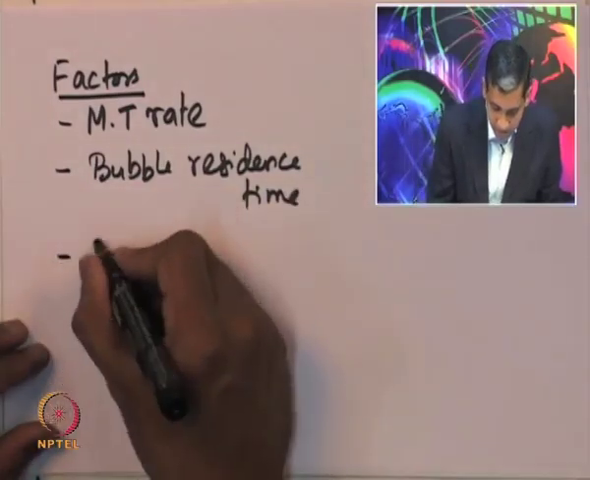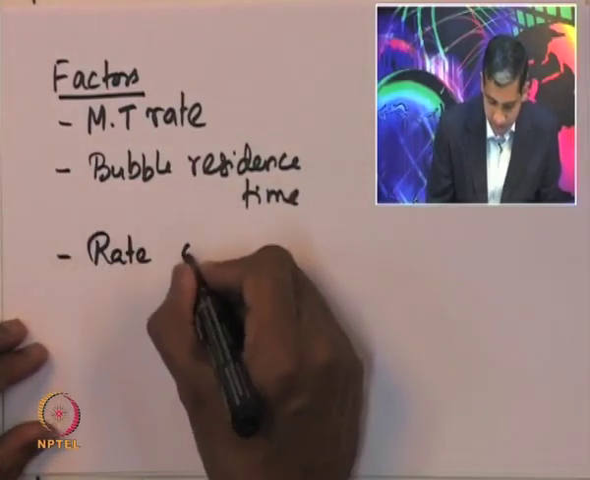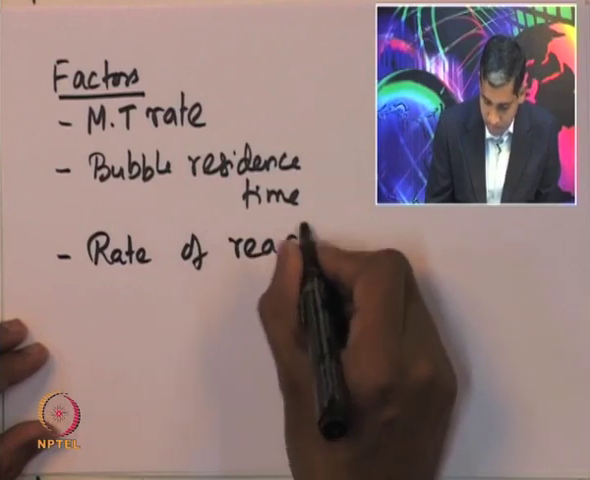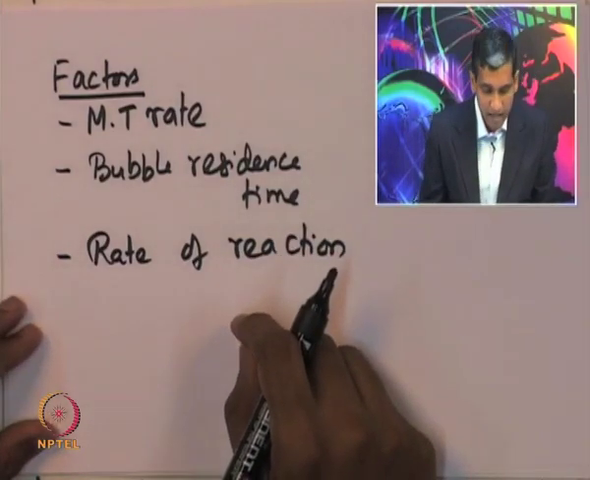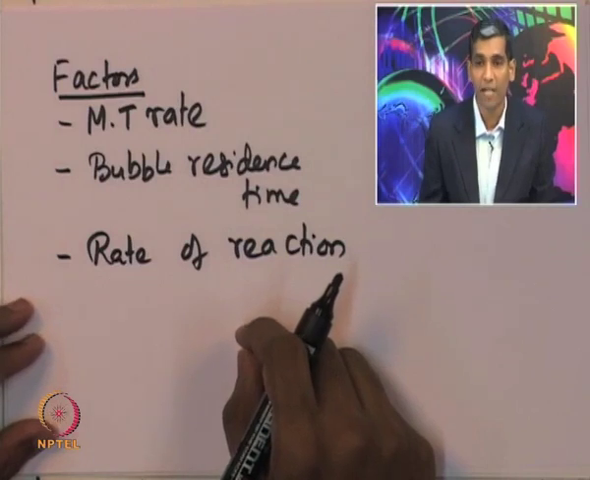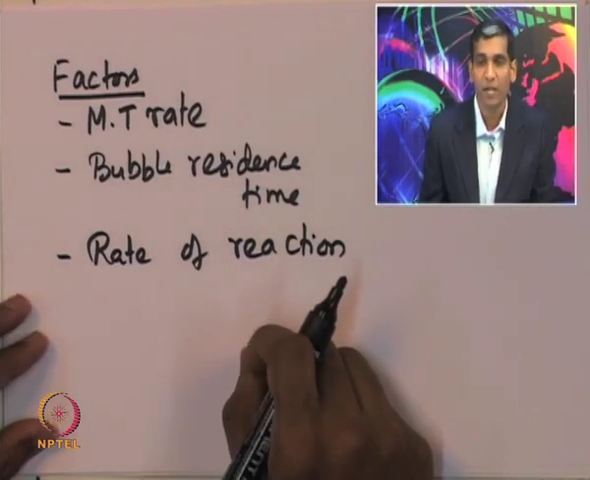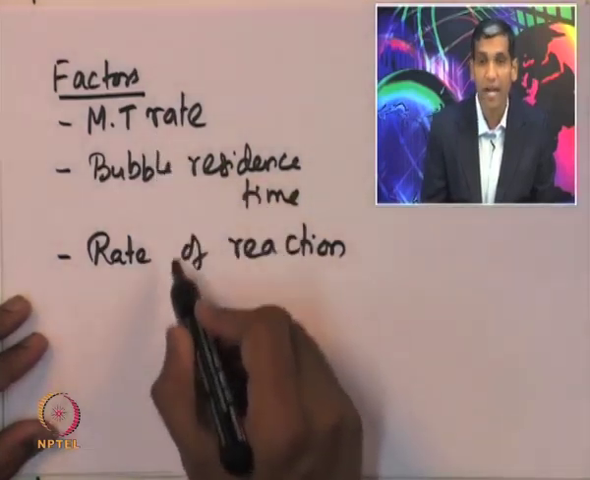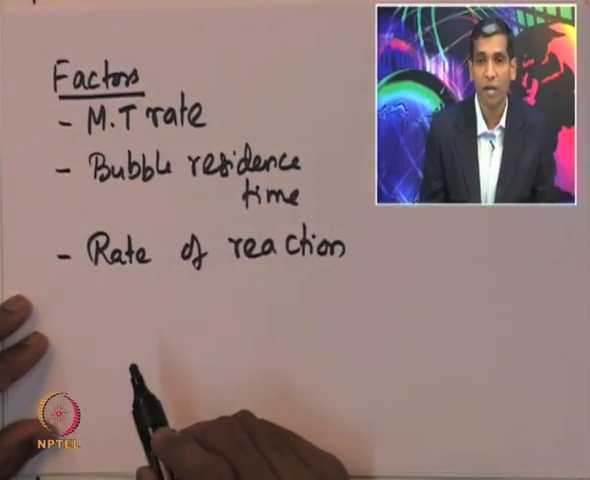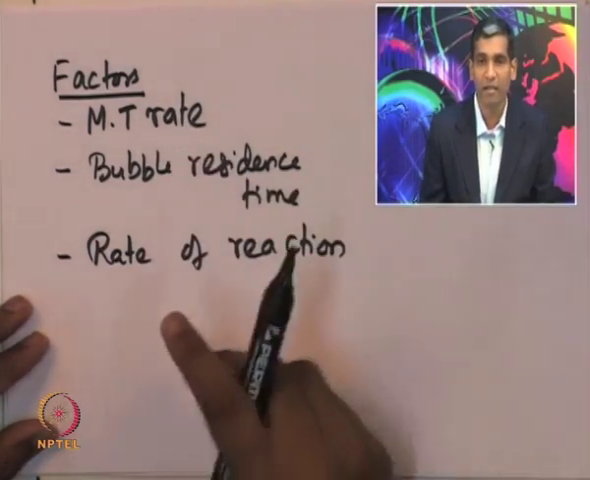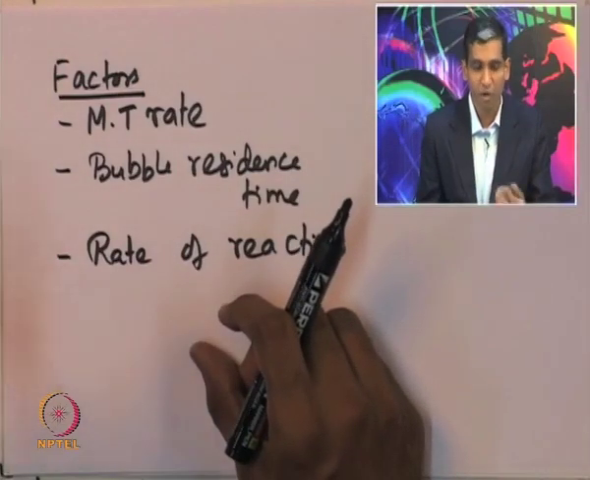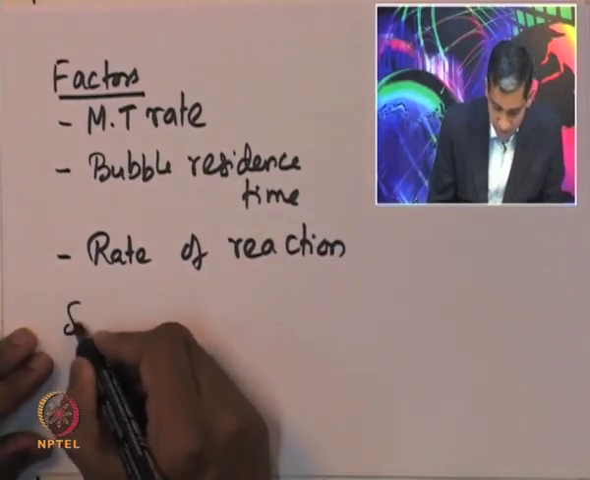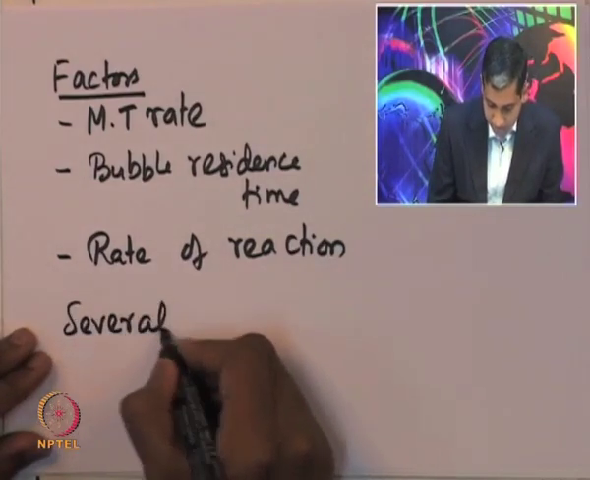And the third factor, which is obvious, is the rate of reaction. So, these three factors are very important. In fact, several fluidized bed reactor properties need to be known in order to estimate these three factors and also account for them in the mole balance, which we would be writing in a short while. So, several parameters need to be defined.